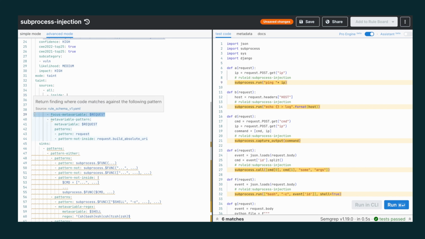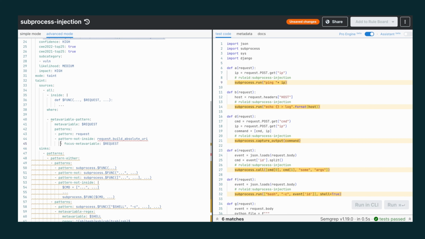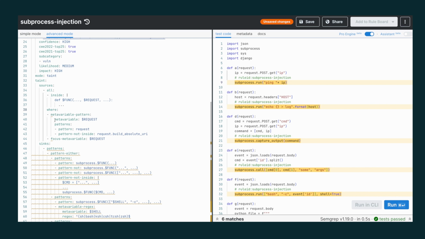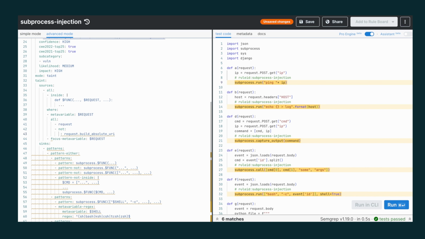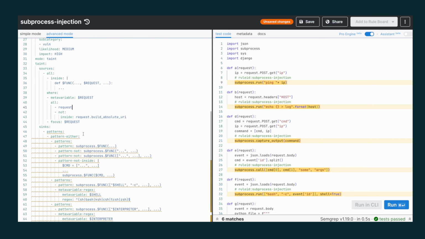I like to switch these around. I like to have focus at the end of my patterns. I just think that makes more sense. It's more readable. And so we have a metavariable pattern here, which I guess becomes metavariable, and then patterns becomes all. We can omit this. It just becomes that, and this not inside. Focus metavariable is just focus. Yeah, that's pretty straightforward.